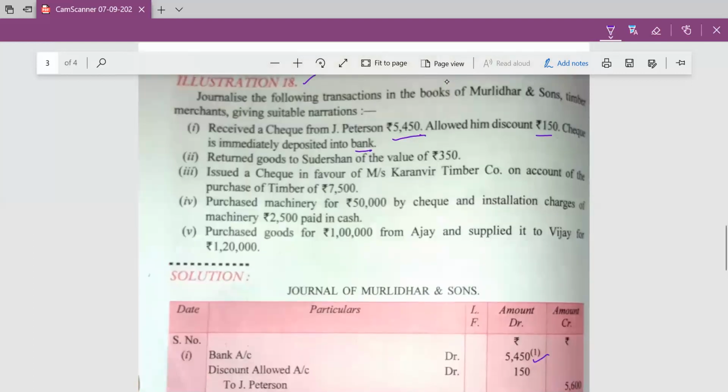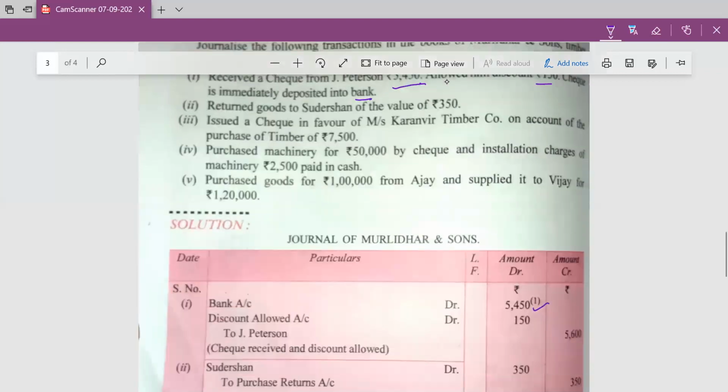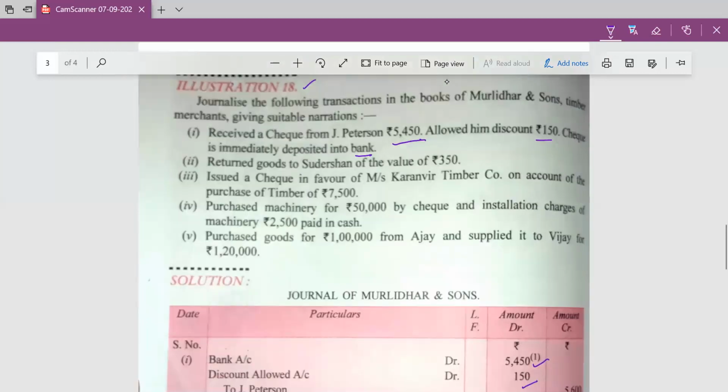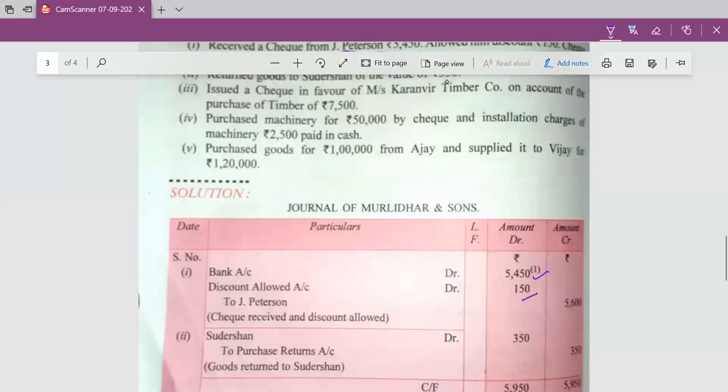And discount is allowed by us to J Peterson. Whenever discount is allowed by the firm, that means it is an expense. It will be debited. Discount allowed account debit to J Peterson. J Peterson is a customer and he comes under personal account. And we will apply the rule of personal account, debit the receiver and credit the giver. He is giving check or money to the business. That's why his account will be credited here by 5600.